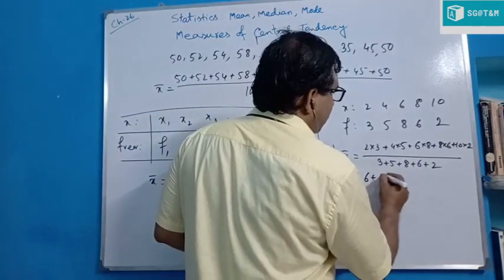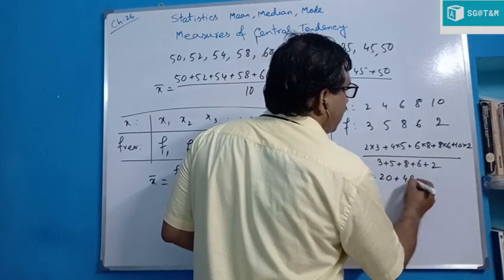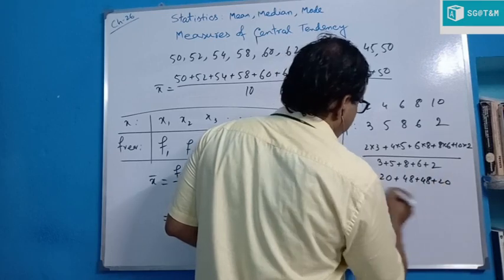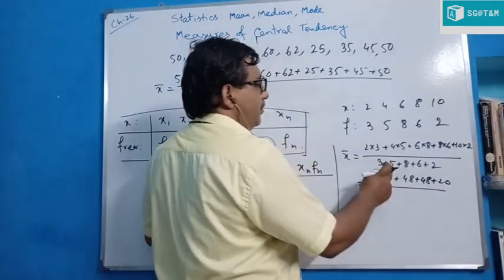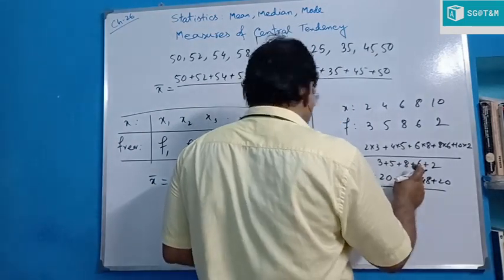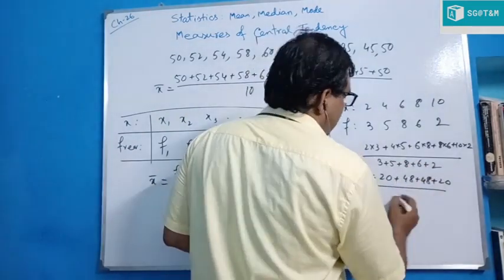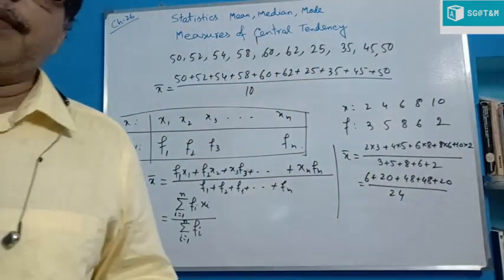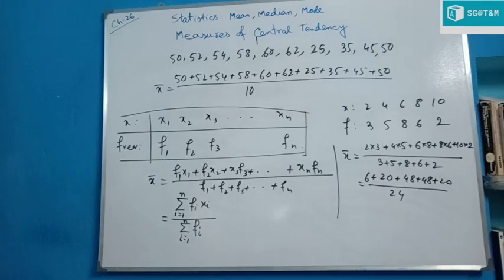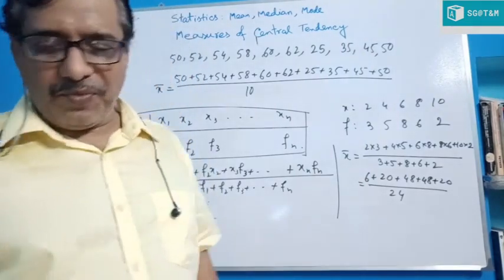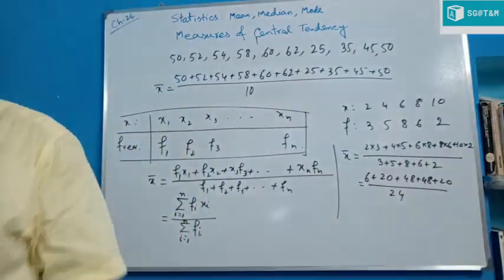This is 6 plus 20 plus 48 plus 48 again plus 20, divided by 5 plus 3 is 8, 16, 16 plus 6, 22, 22 plus 2 is 24. After simplification we get the answer very easily. So mean is very easy, that means the marks obtained in this type of question are very easy.